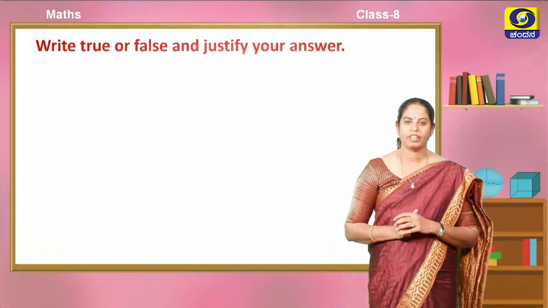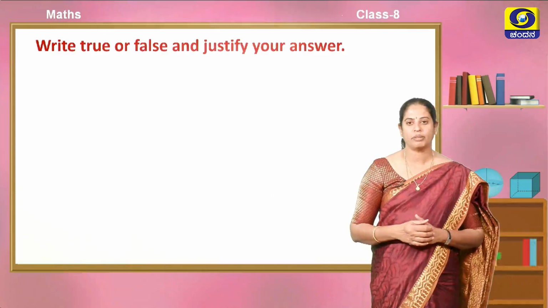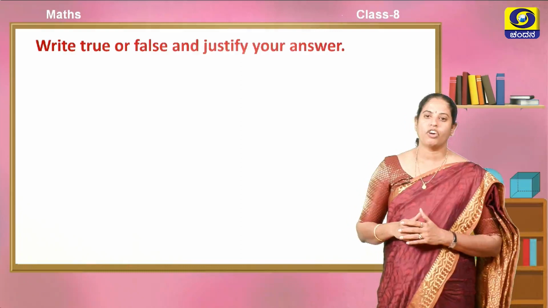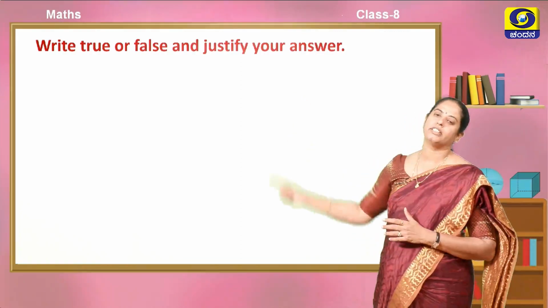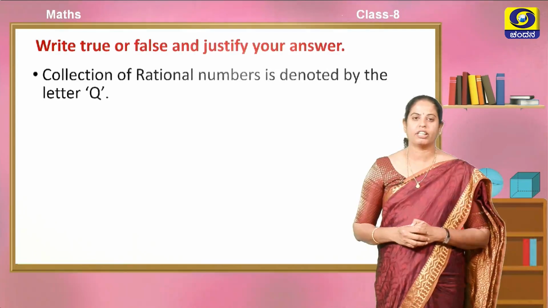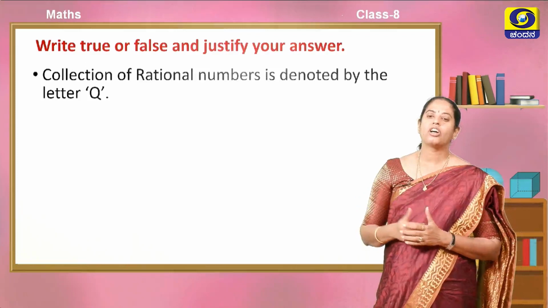No. We have some more properties on the set of rational numbers that we will discuss in the next session. Before that, we will solve a few problems, or we will say true or false on the concepts that we have learnt.